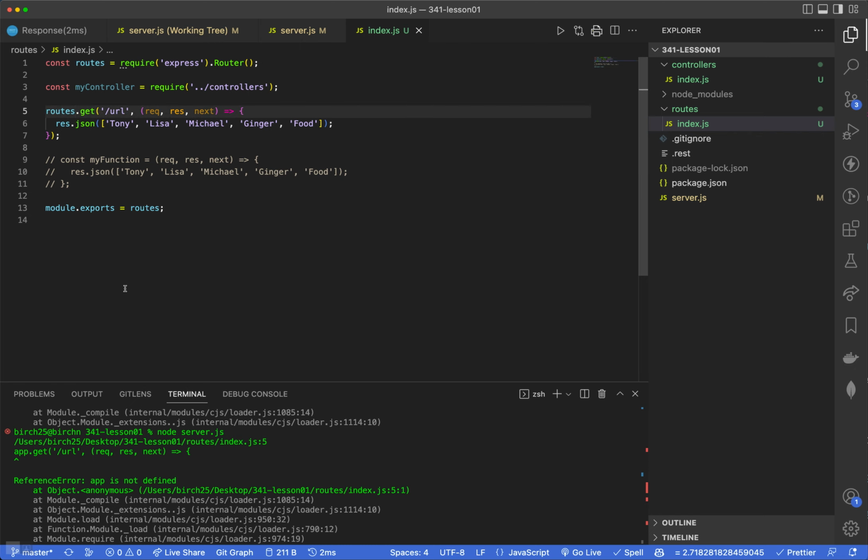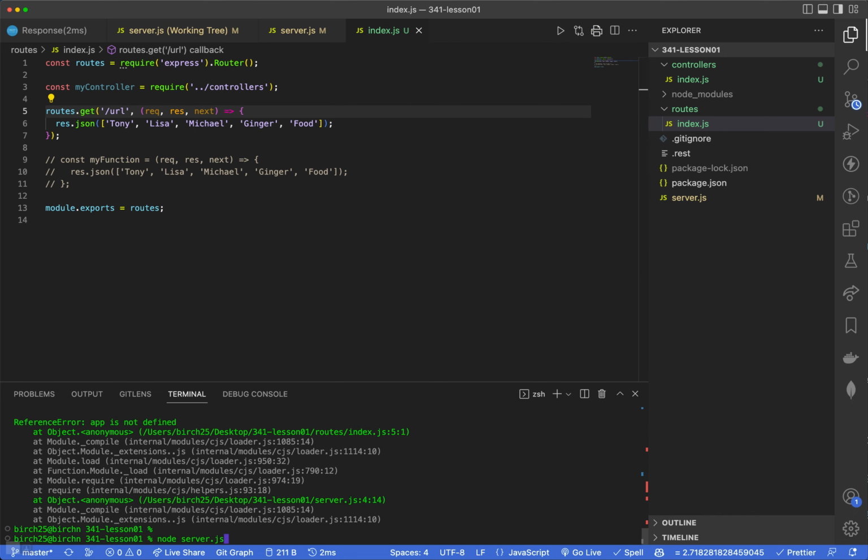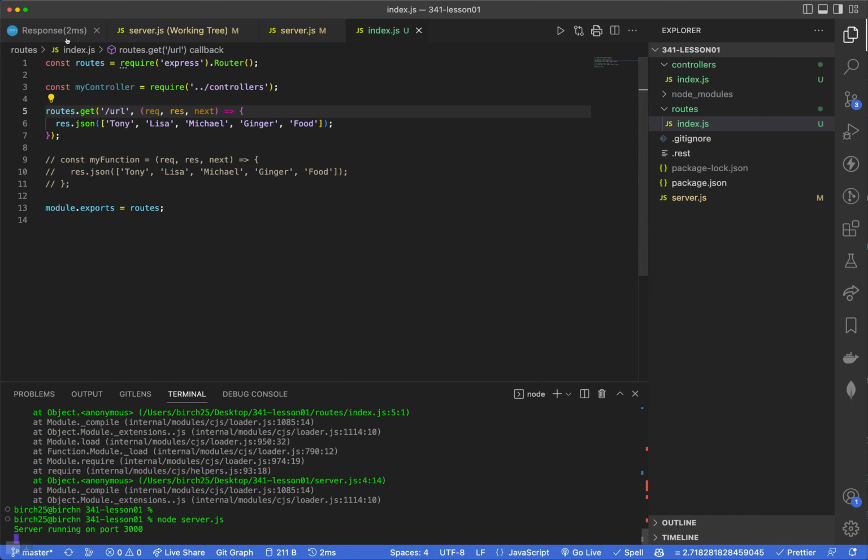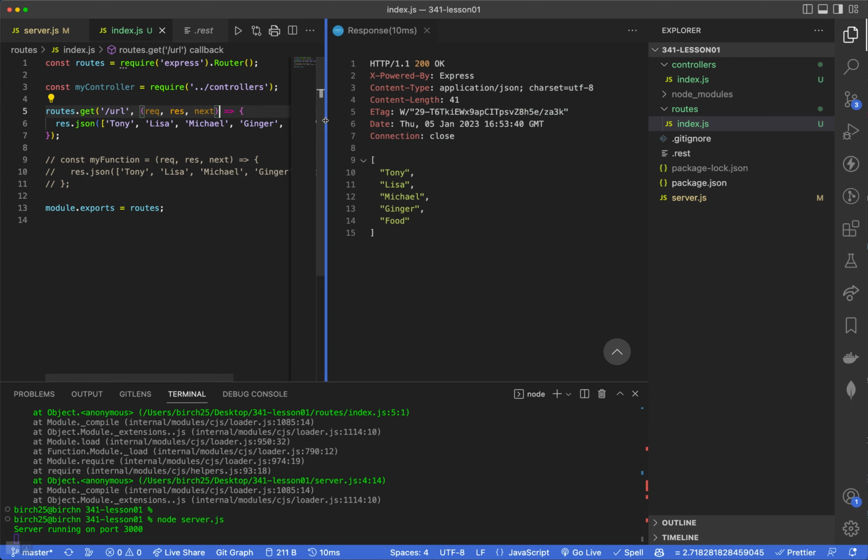Whoops daisies. Okay, I could call this apps or app if I wanted to. It doesn't make a difference. Okay, let's see if that works now. Okay, so we're running on 3000. Let's run our request to see if it works, and it works great. Okay, and that's with a little bit of change.